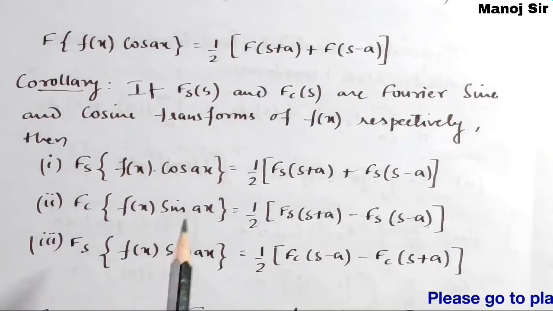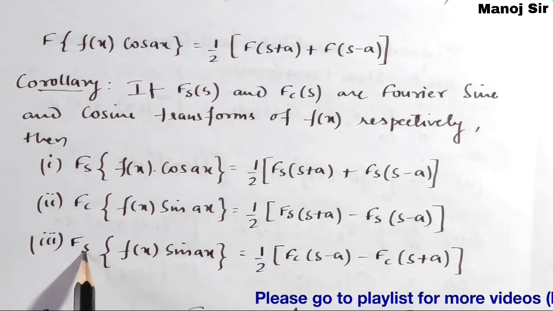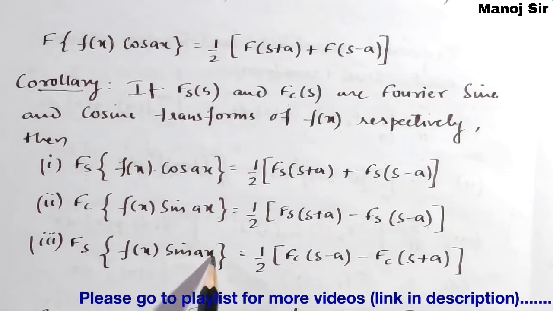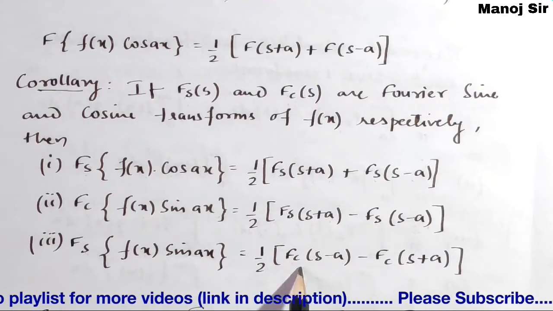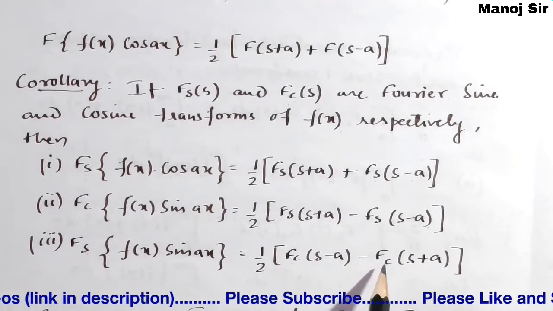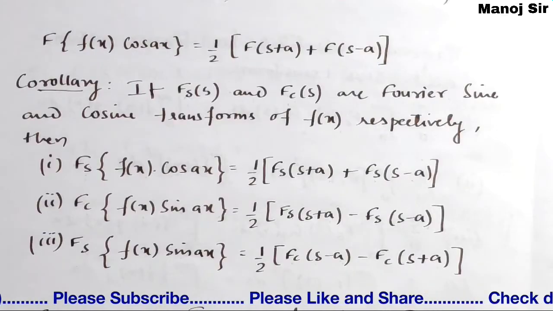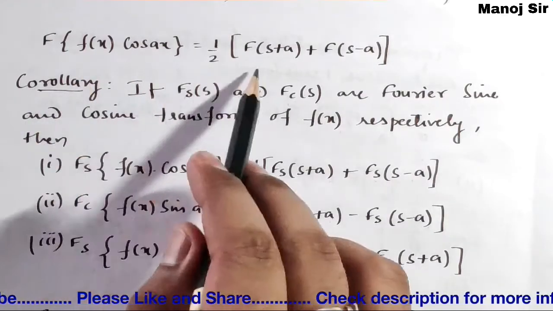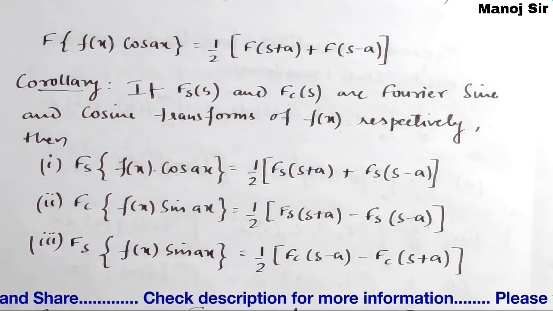Now again we have another formula: the Fourier sine transform of f of x into sin ax equals half of the Fourier cosine transform of s minus a minus the Fourier cosine transform of s plus a. Like we have solved this part, you can solve these three also.